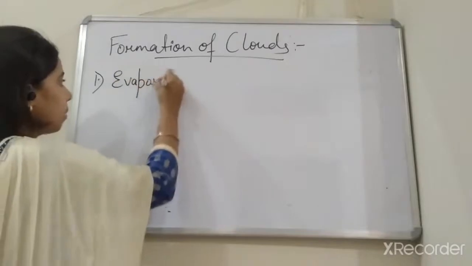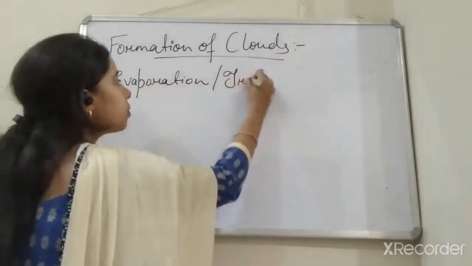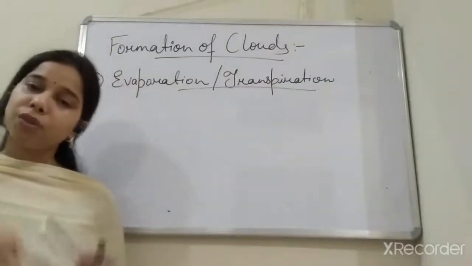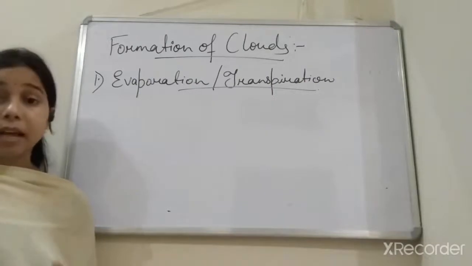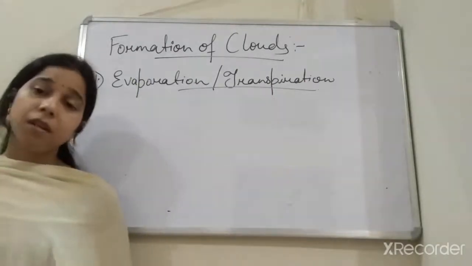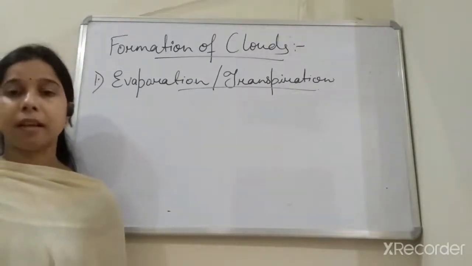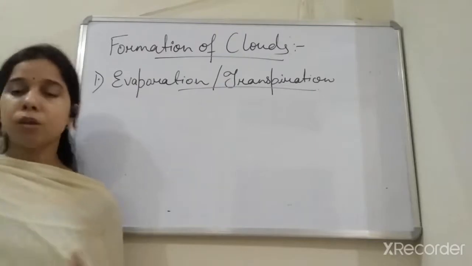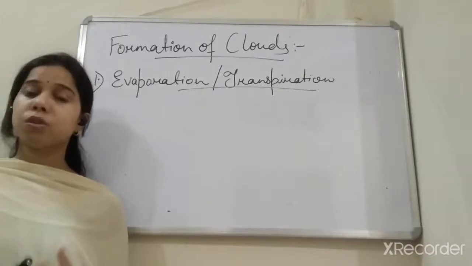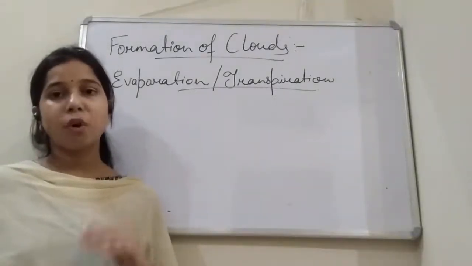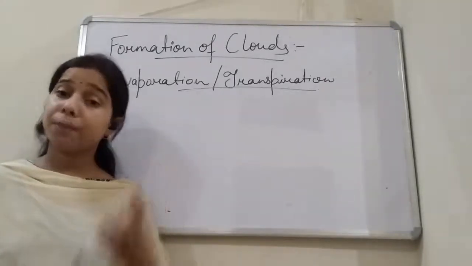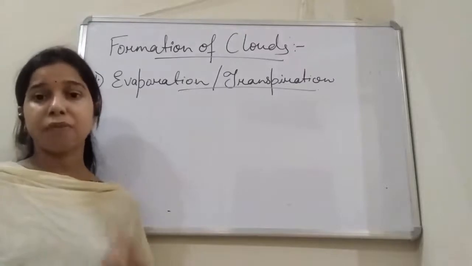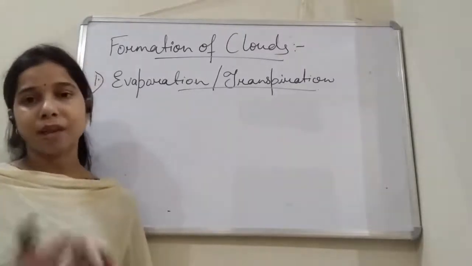The first point is evaporation or transpiration. So basically what happens, we had discussed earlier also, students, that all the water bodies, including the sea or the ocean, which consist of a lot of water, when exposed to the sunlight, it means during daytime, when the sunlight falls on the surface of the water, the water present on the surface of the water body will absorb the heat coming from the sunlight, and it will get converted into water vapor.